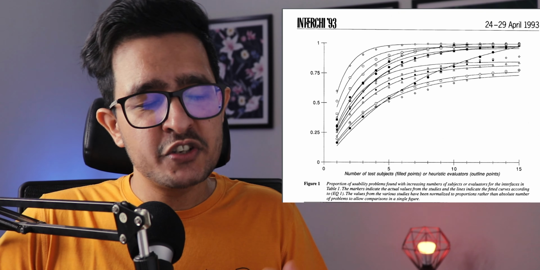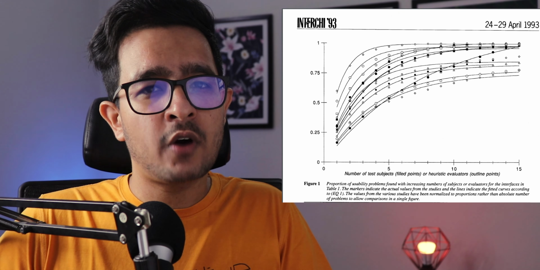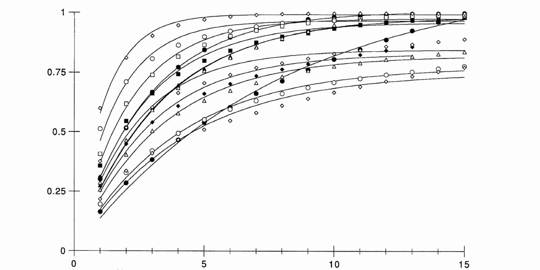Nielsen and Landauer evaluated software of the time, that is software that was present in 1993, with participant numbers ranging from 11 to 77. The goal was to identify mathematically how many usability problems can be found by users. After finishing the research, they published a graph in the paper showing the proportion of usability problems found with an increasing number of participants. And if you look closely, the graph flattens out after the number 5.